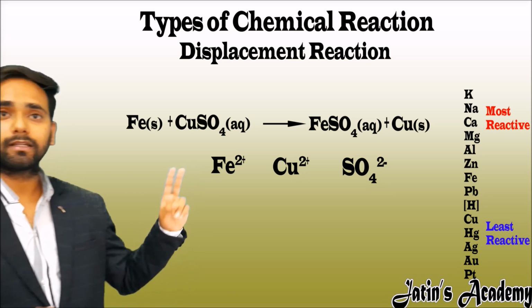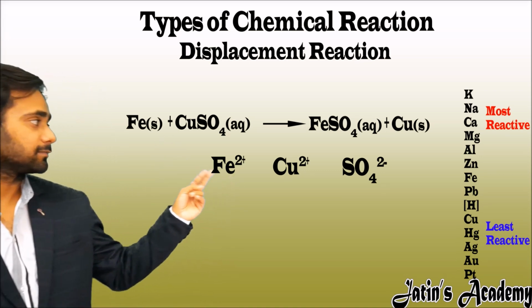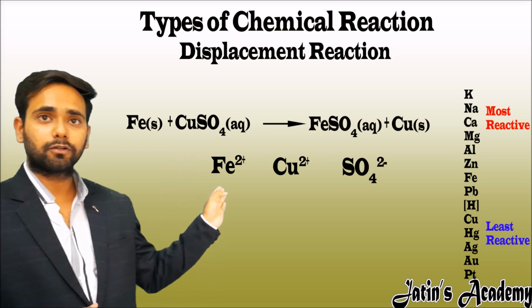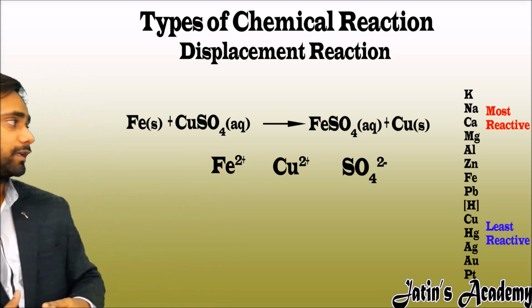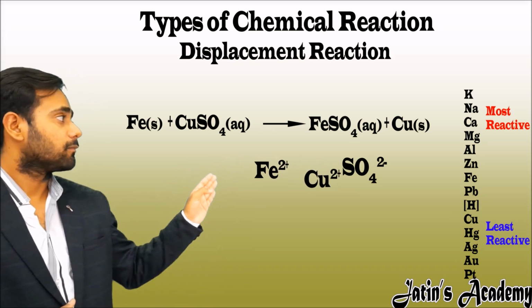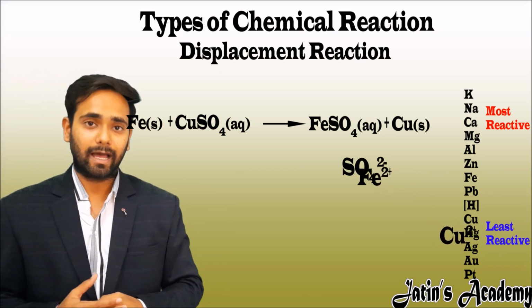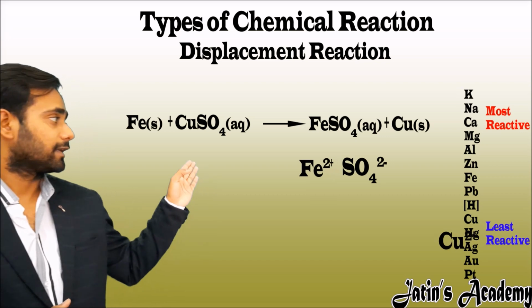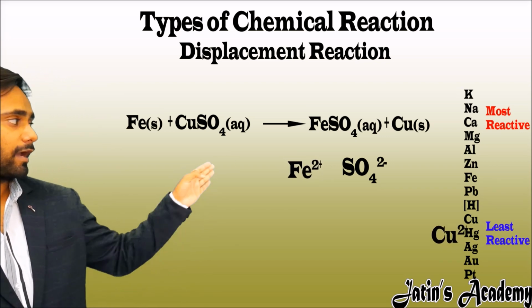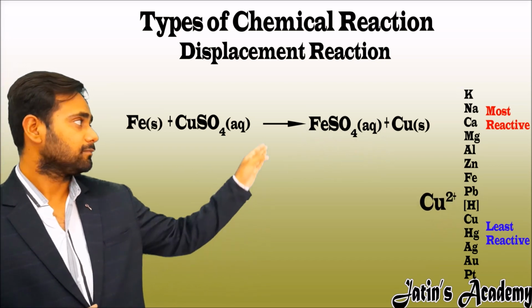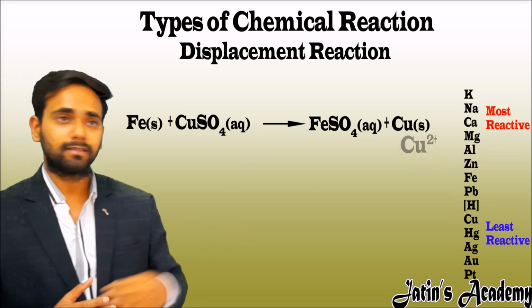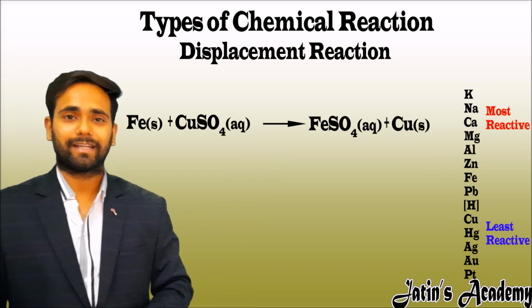Now compare it with the rat example. Here are two rats, meaning two positive ions, copper 2+ ion and iron 2+ ion. Now which is more reactive? We will see from the reactivity series. Yes, here iron is more reactive, so iron will take the sulfate ion, and by the crisscross method it becomes iron sulfate, and copper is displaced out from the reaction.